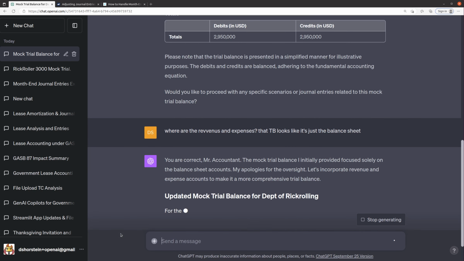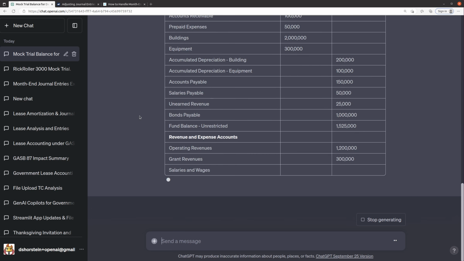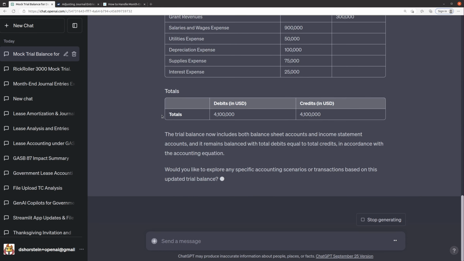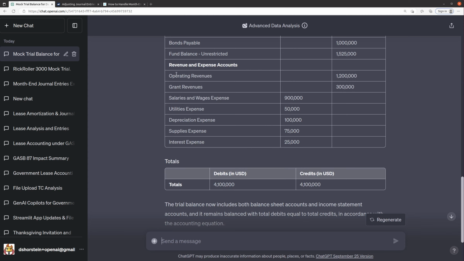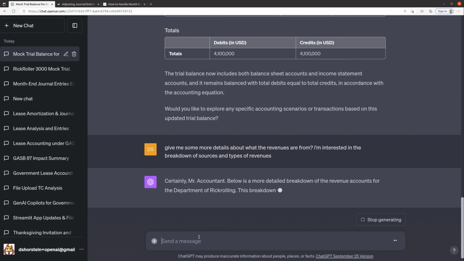Oh, you're correct. I only provided the balance sheet trial balance. So let's add some of the revenues and expenses. There we go. Okay, so now I'm going to ask it a question. I'm curious what makes up the operating revenues and grants revenues. Give me some more details about what the revenues are from. I'm interested in the breakdown of sources and types of revenues. This is just kind of fun. I want the backstory that it's going to give us.